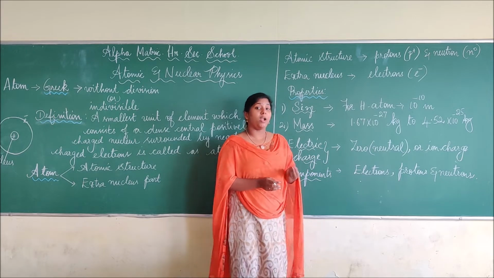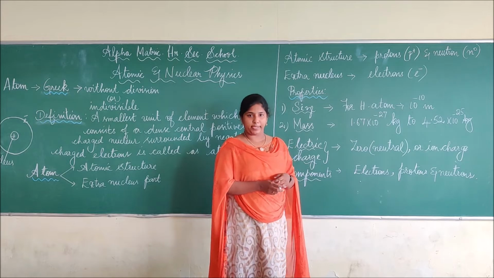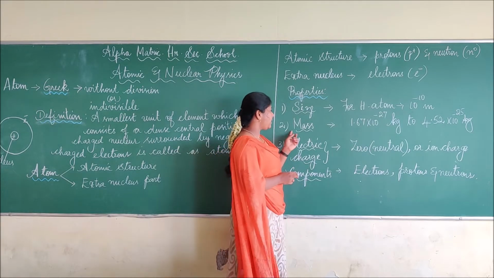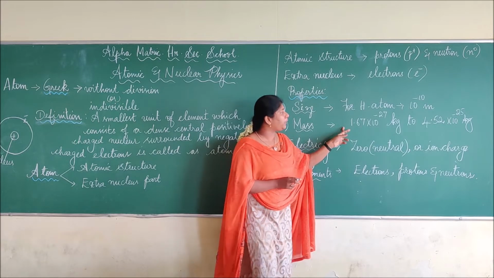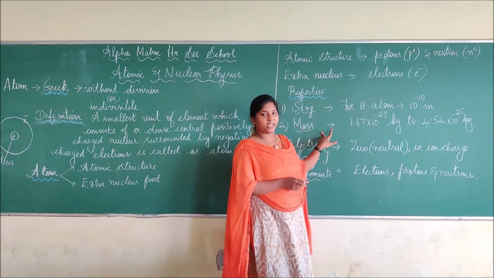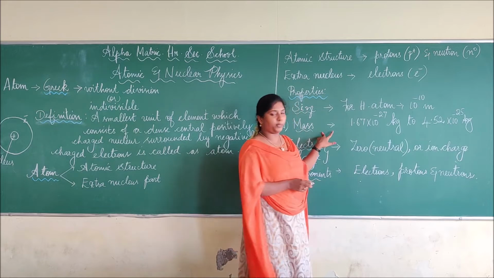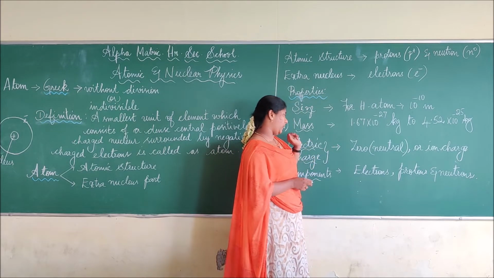Next is mass. The mass of an atom is 1.67 into 10 power minus 27 kg to 4.52 into 10 power minus 25 kg.